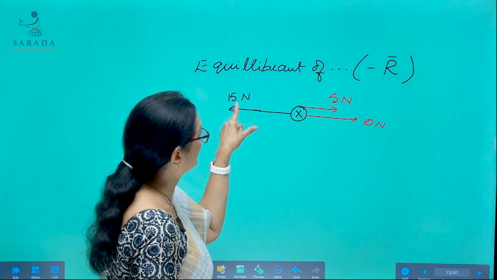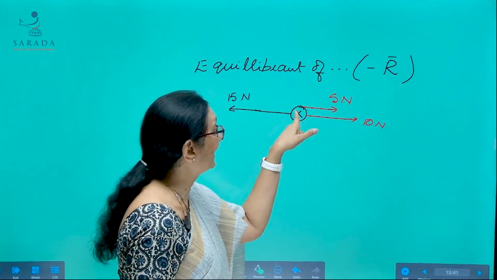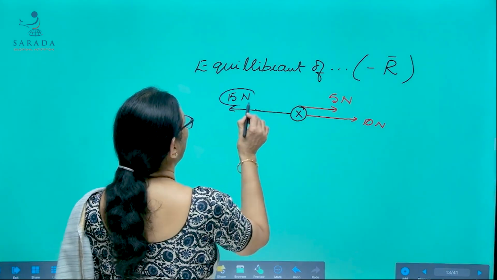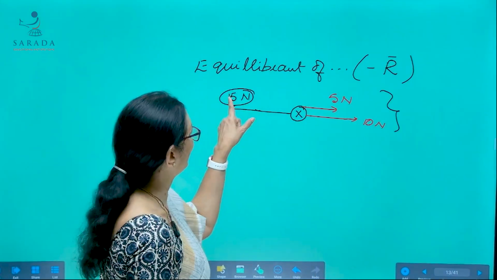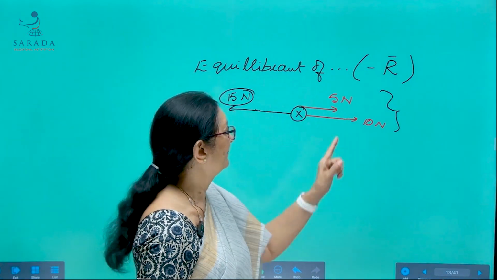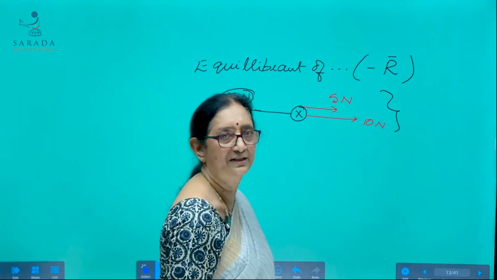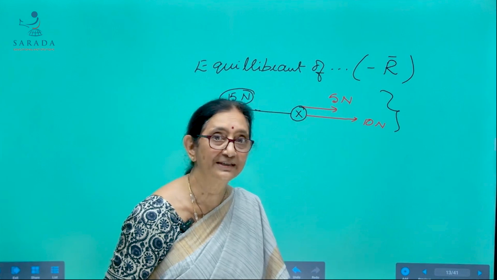So, this force, when applied along with all the other forces, keeps the body in equilibrium, is called the equilibrant of these two forces. So, equilibrant is the negative vector of the resultant. The resultant of these two is 15 Newton in this direction, but equilibrant is 15 Newton in the opposite direction.